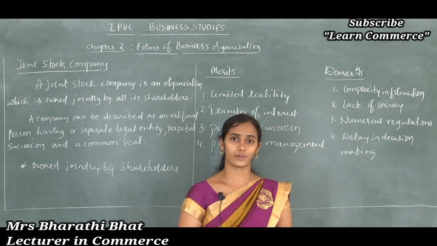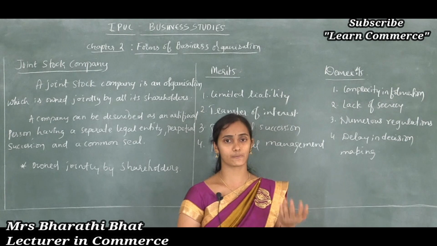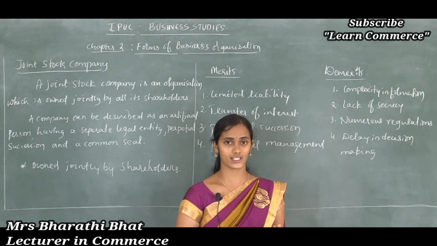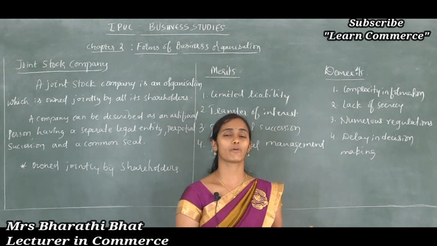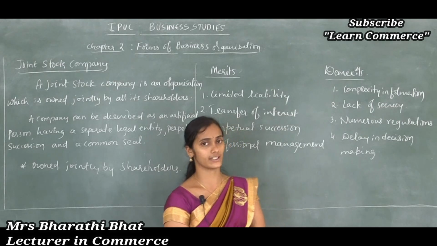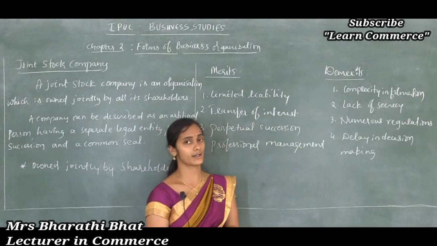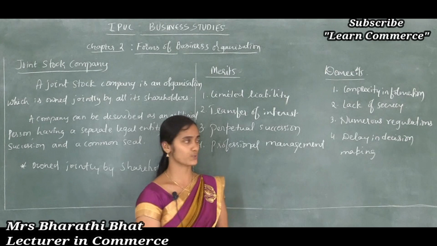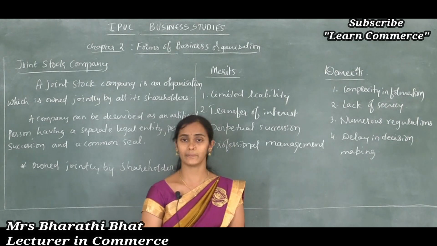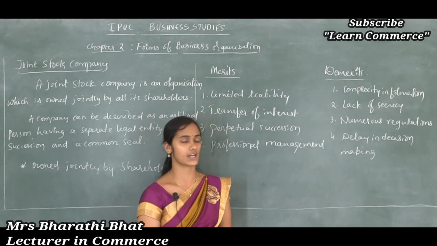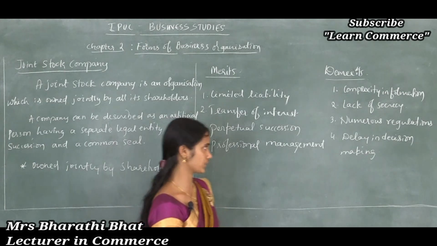It must disclose all its profits and losses and all the details about assets and liabilities of the company in an exact and reliable manner. That's why secrecy cannot be easily maintained in joint stock companies like in a partnership form of organization.